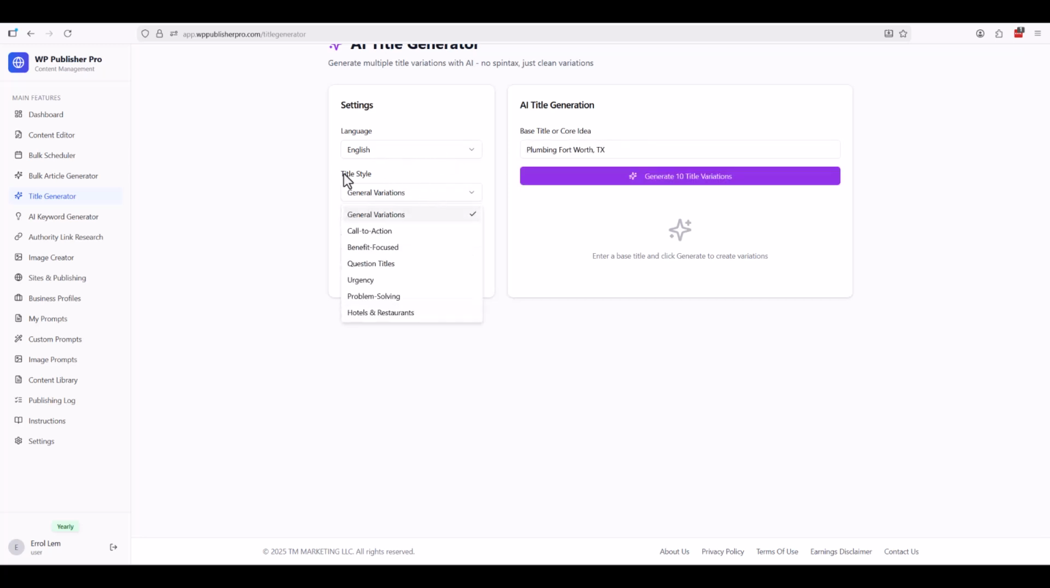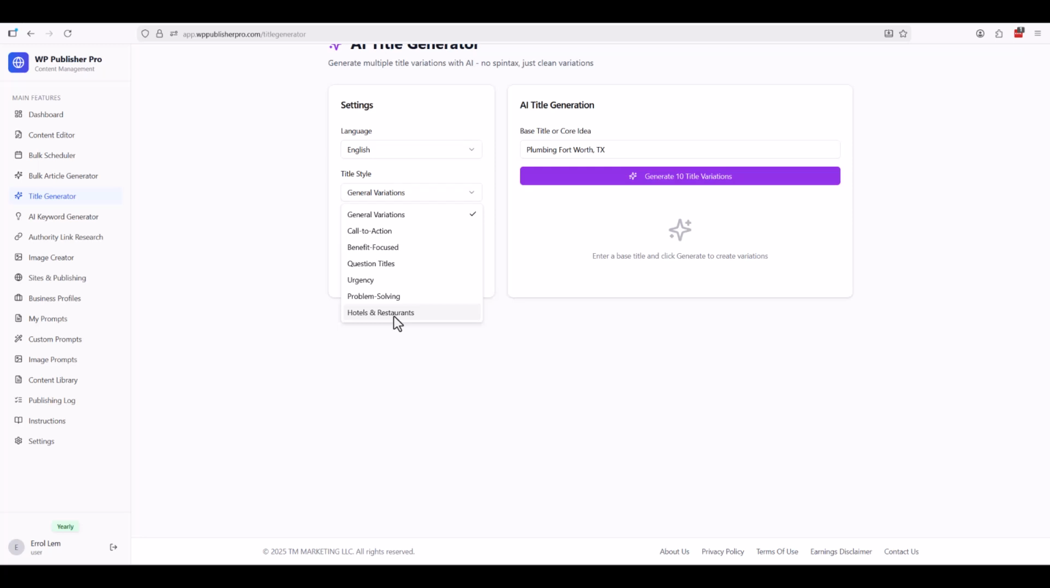And I have variations: general, call to action, benefit focused, question titles, urgency. The plumber is always urgent, right? Problem solving, and hotels and restaurants, which is right now a prompt I created.